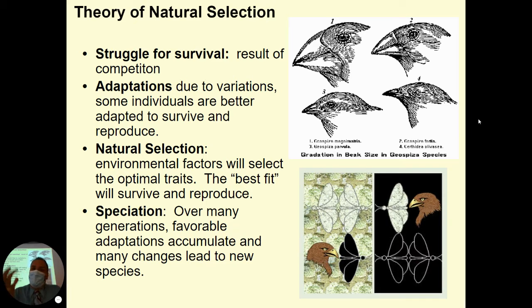Okay. So we talked about lots of examples of natural selection. The finches from the Galapagos Islands, the peppered moths, bacteria, and antibiotics. We talked about many different examples of this. And so over time, what this leads to is species changing, right?